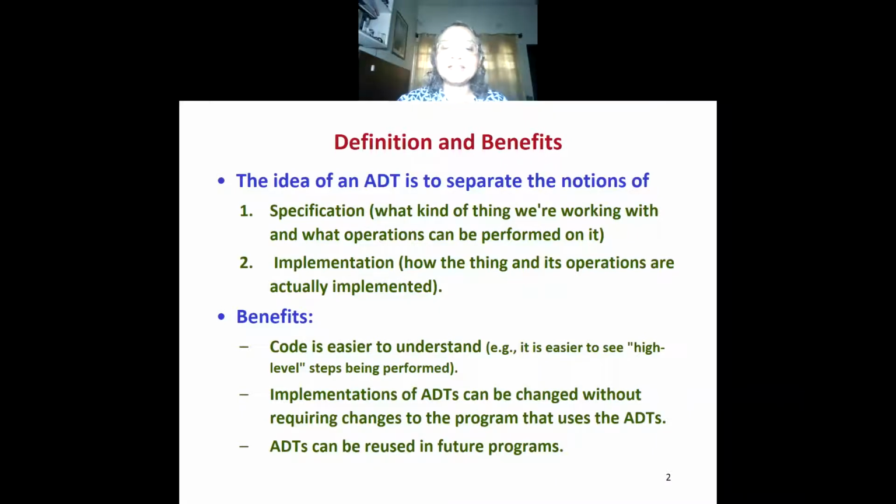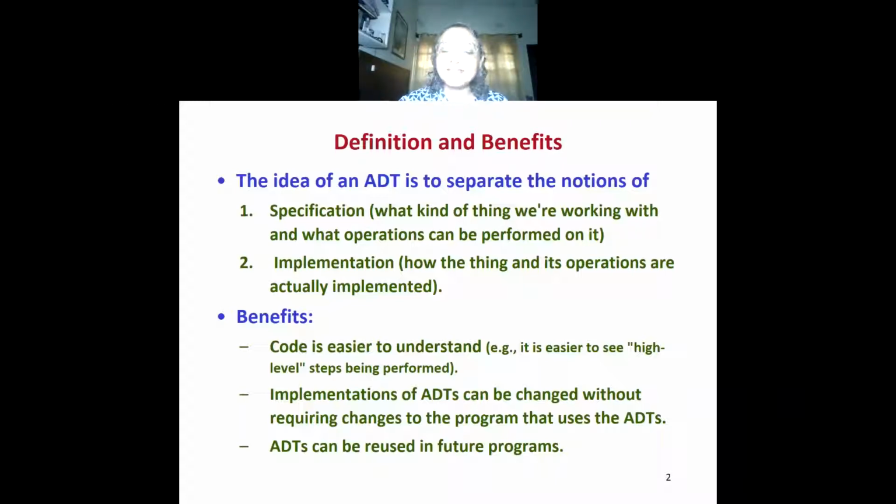The benefit is that the code is easier to understand. So, the application programmer can just make the calls to the functions or operations and does not have to think about how the data type or the functions are implemented. And because this leads to modular code where data structures or data types can be only accessed via specified interface functions, the code will be more structured and will be easier to understand and make.